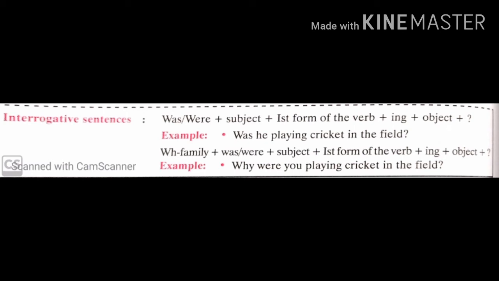Fine. Next, if we write in a WH family, we will write it in this way: why were you playing cricket in the field? Okay, here WH word, then helping verb, then subject, then main verb plus ing, then object, and at the end question mark.